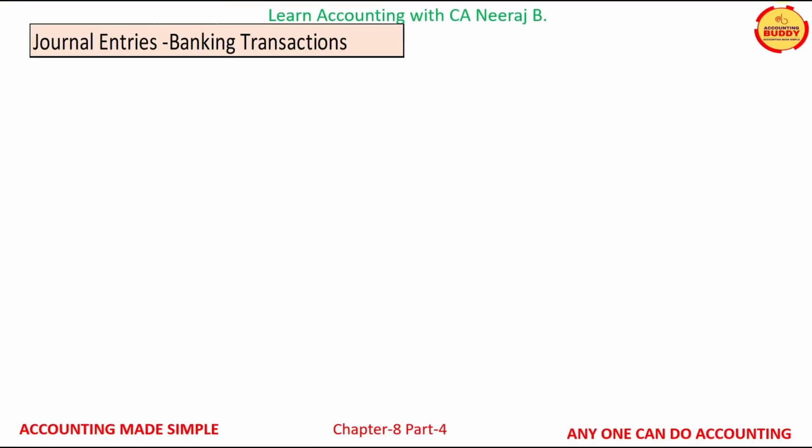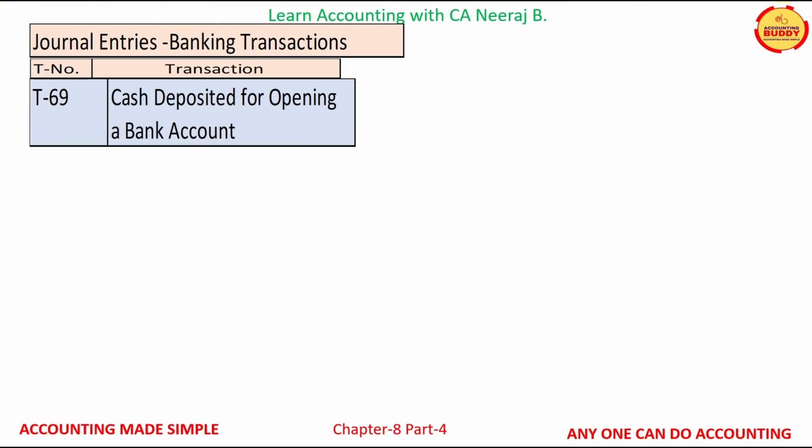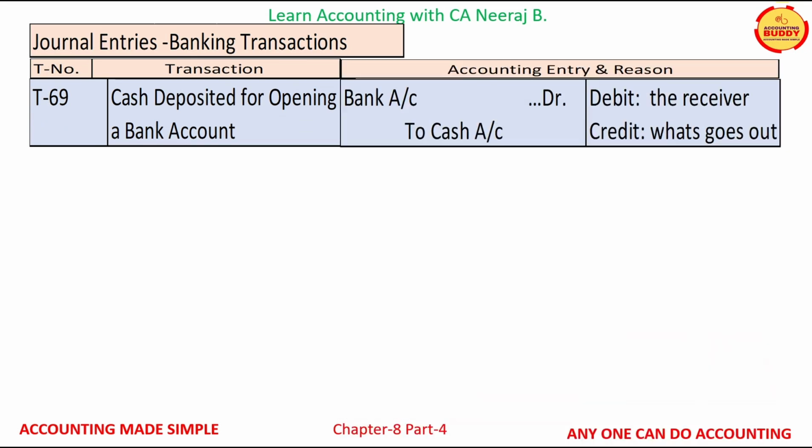Let us now learn some common bank journal entries. The transaction T69 on your screen is cash deposited for opening a bank account. The two accounts which are affected are cash account and bank account. Bank is a personal account and the rule of personal account is debit the receiver. Cash is a real account and the rule of real account is credit what goes out.